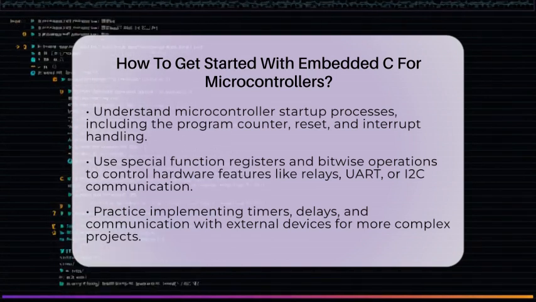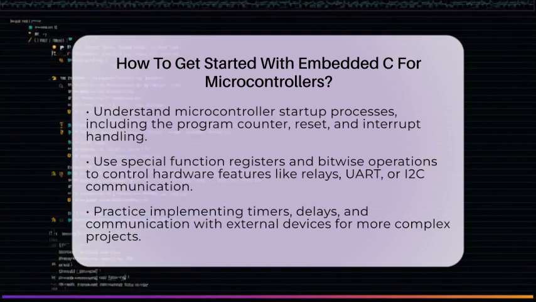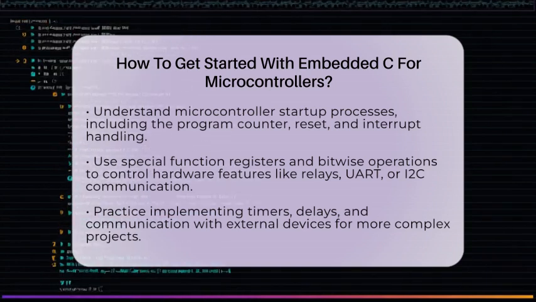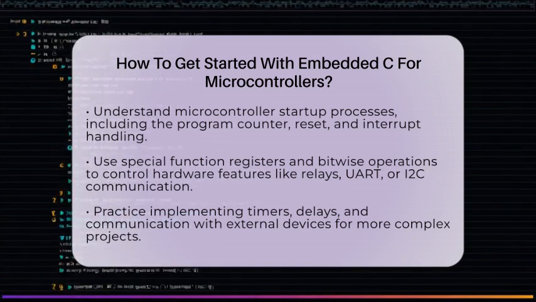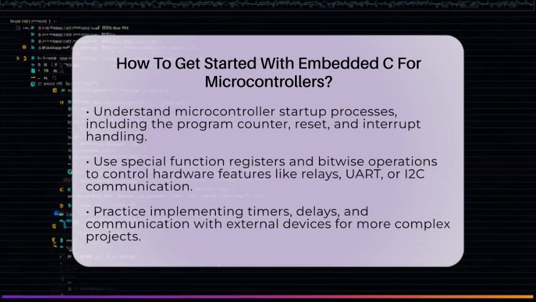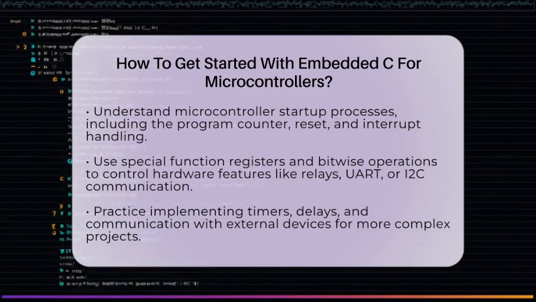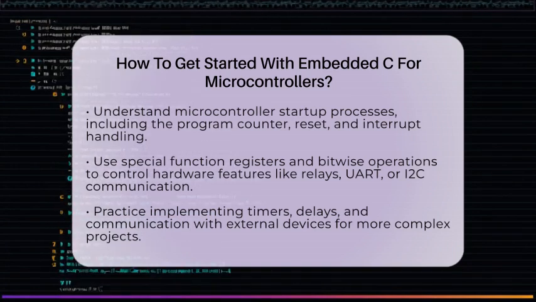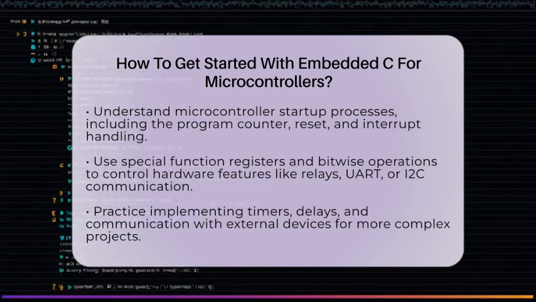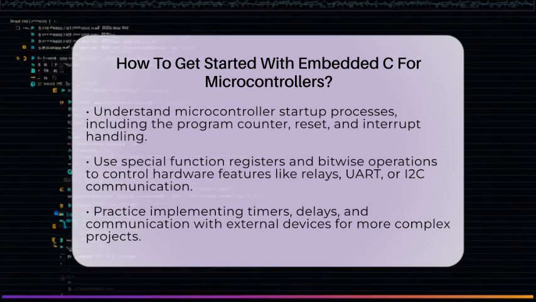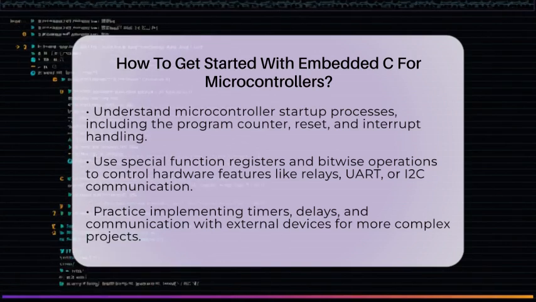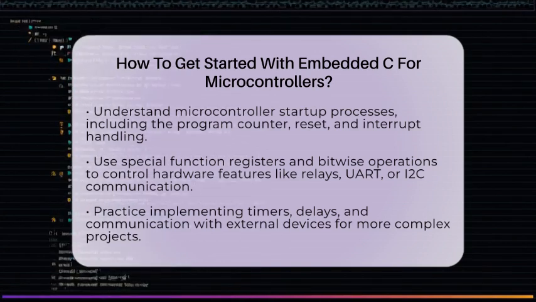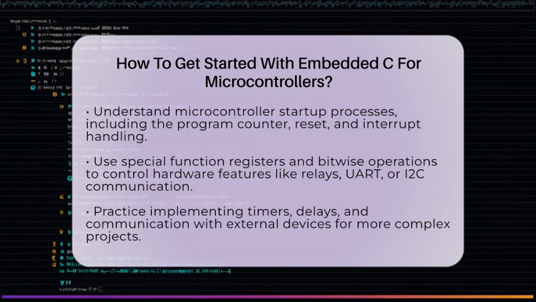Practice controlling hardware by writing programs that use special function registers. These registers are memory locations that control specific features of the microcontroller. For example, setting bits in a register can turn on a relay or send data through a communication protocol like UART or I2C. Bitwise operations are your friends here, allowing precise control over hardware.